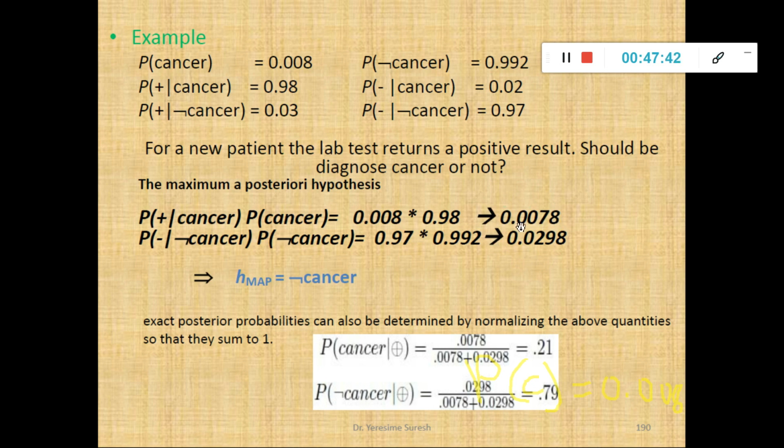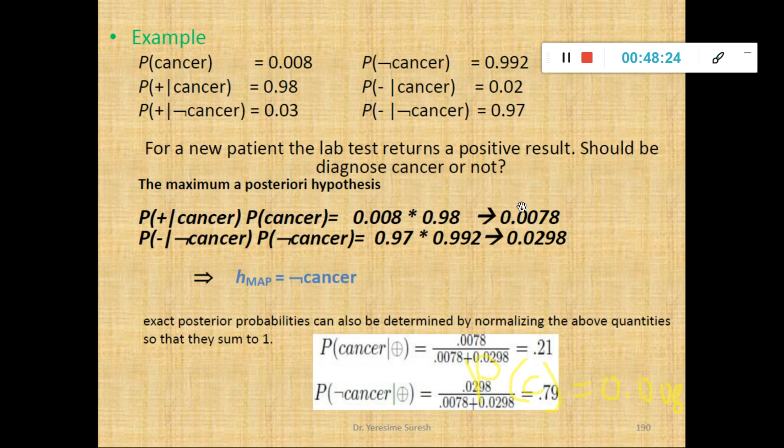Now keenly observe the values. For positive classification, you have the posterior probabilities. Please remember, these two values are posterior probabilities. You get the posterior probability by multiplying the class conditional probability, or the likelihood, with the prior probability, for positive as well as negative classification, and you have got the values 0.078 and 0.0298. If you compare these two probability values, which has the highest value? Obviously 0.0298 is greater than 0.078.